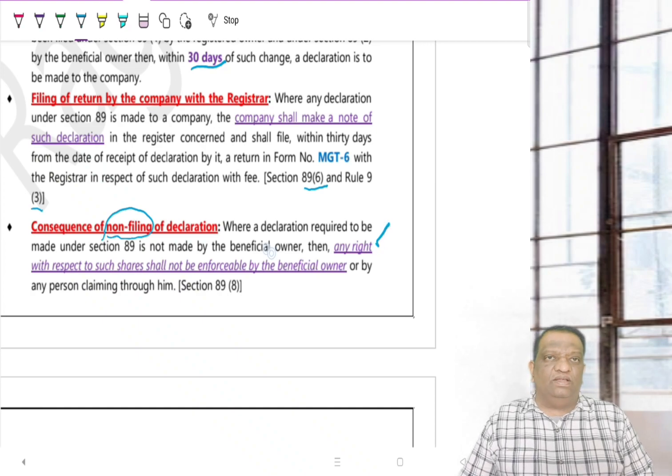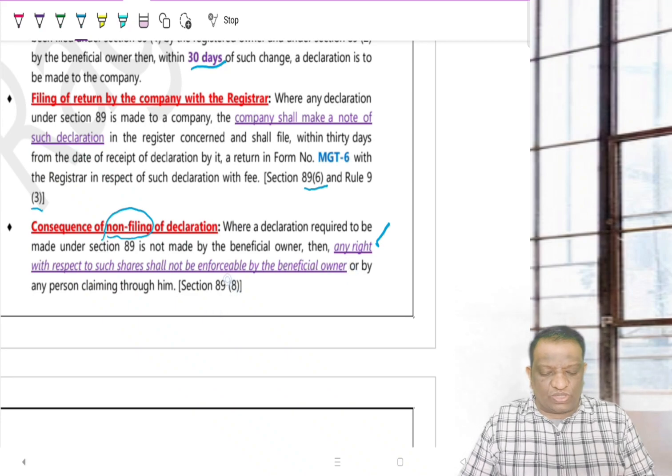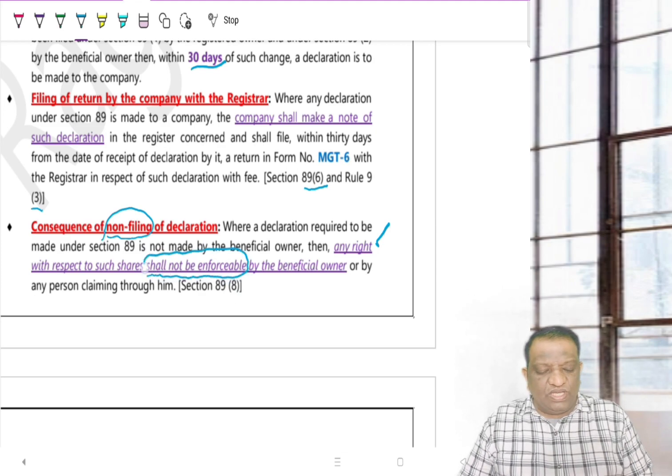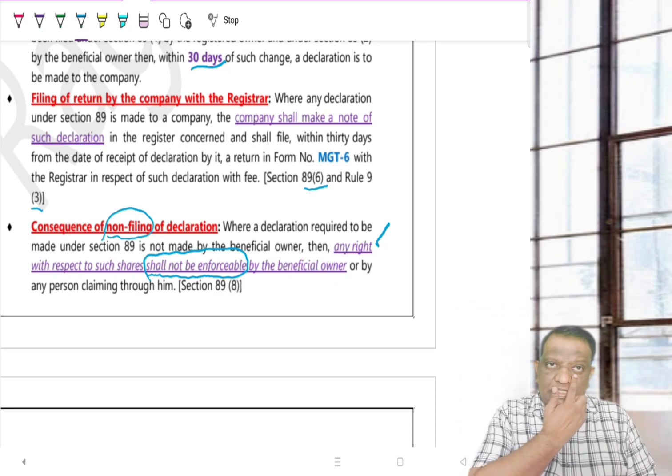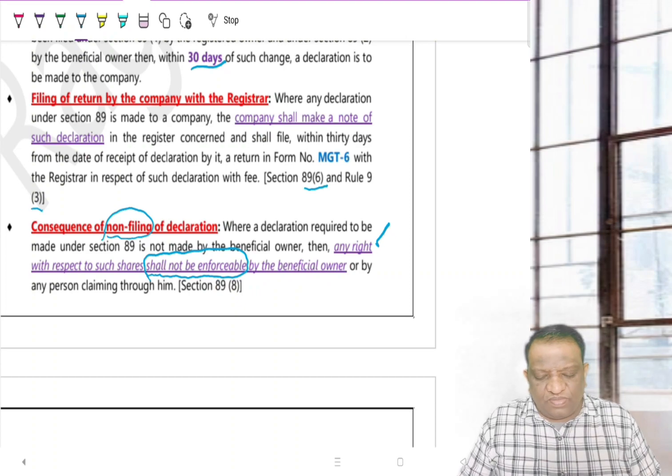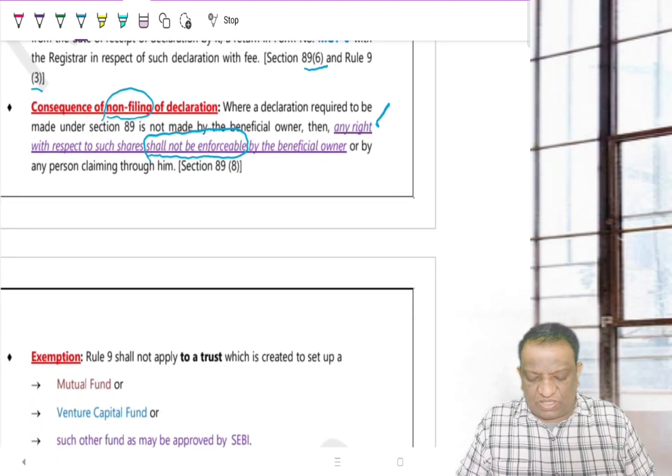So, if you don't declare and the company or the ROC comes to know of such non-filing of declarations despite falling within this Section 89, then they will not allow you to enforce any of your rights with regard to these shares. They are not going to allow the beneficial owner to receive any benefits out of these shares for not complying with these sections.